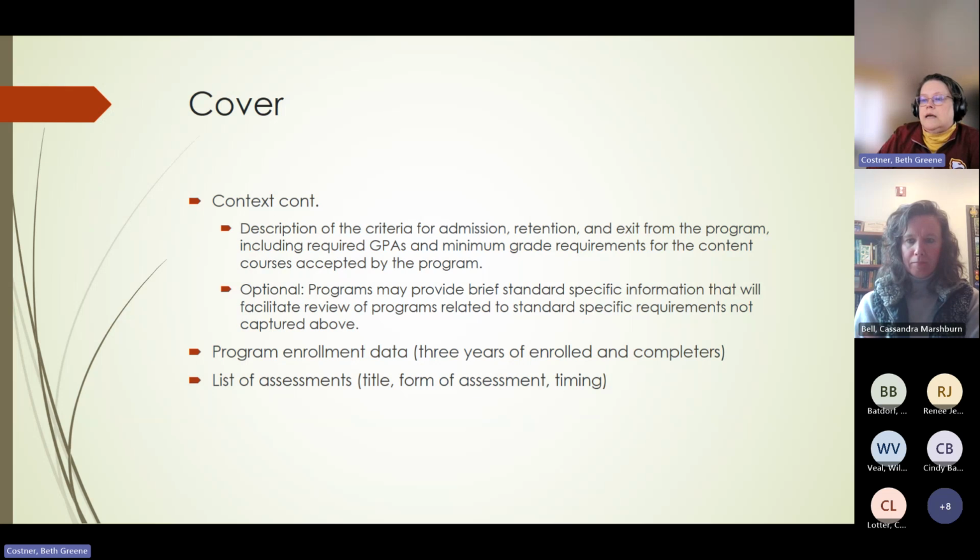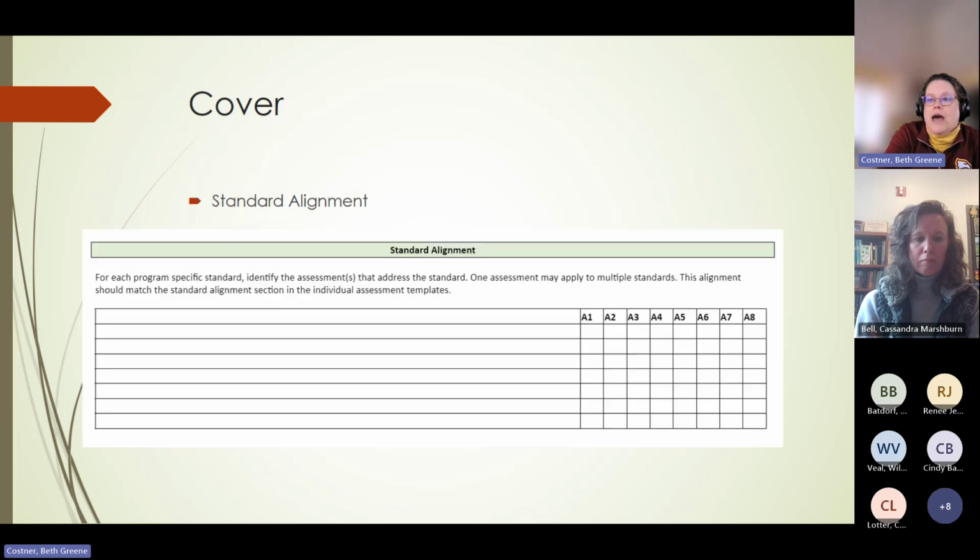Also in the context, there's a place to describe any GPA requirements for your degree and what it takes to get admitted to teacher ed. There is an optional box, so if there's something that you need to describe that you haven't been able to so far, you can put it in there, but it is optional, which means it could be left blank. So if there's nothing else you need to describe, it is okay to leave it blank. And then there's going to be 3 years of program enrollment data and completer data. And there is a list of assessments. I don't think I show you that in here, but it looks just like what it used to look like in AIMS.